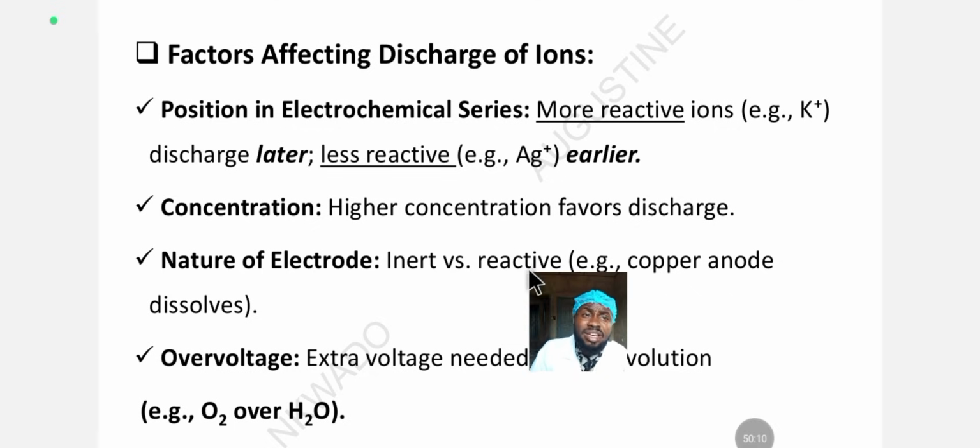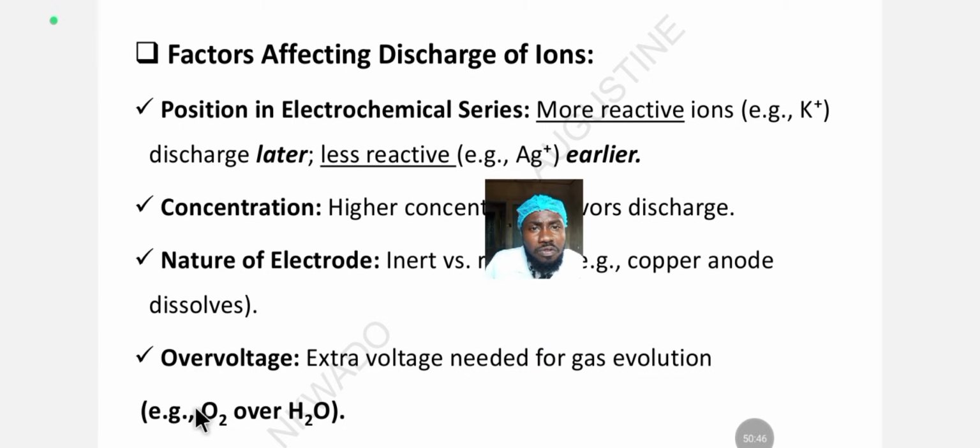But when you have a reactive electrode, it's going to affect discharge, because the electrode is going to wear out. For example, you can see how the copper anode dissolves during the purification of copper, where we did the electrolysis of copper(II) sulfate. The copper anode wears off, so it affects discharge. So inert electrodes favor discharge more than reactive electrodes.